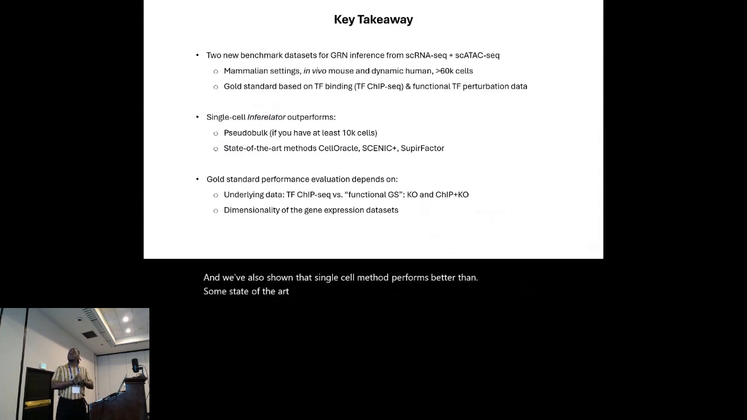Then one key takeaway also is that gold standard performance evaluation depends on the underlying data. Are you evaluating your network based on TF ChIP-seq or based on functional gold standard? We also see that the dimensionality of your gene expression data has a lot to say about the performance of your network.